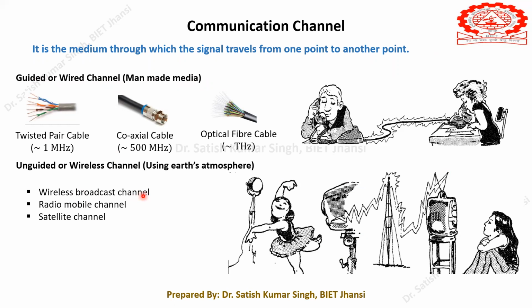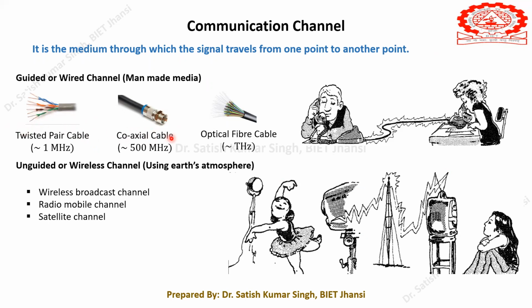This is very important to understand how our channel works. In the wired channel, which is called guided media or man-made media, we have three different media that can be used. For example, we have the twisted pair cable. You can see the picture here.